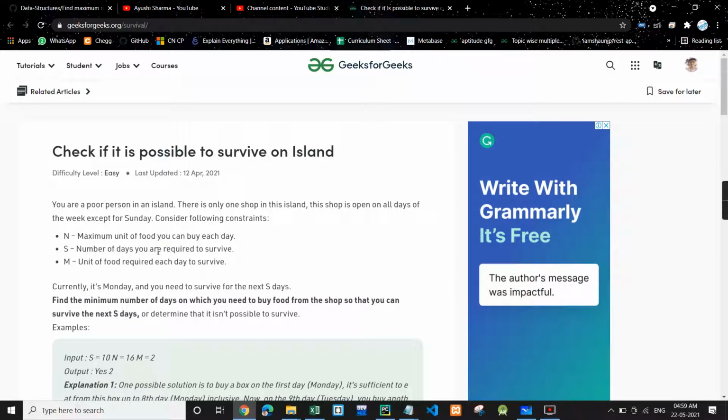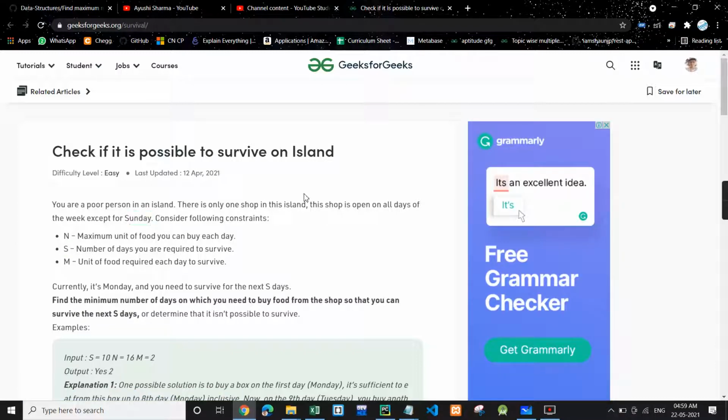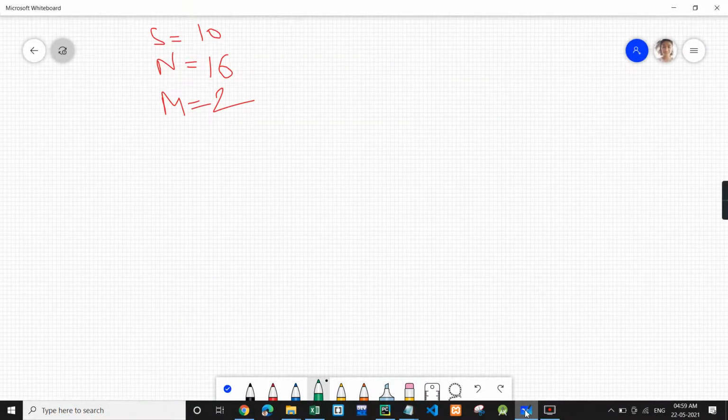S is the total number of days needed to survive, and M is the food which the person takes a day. So currently it's Monday, and the person has to survive for S days, right? Also the person cannot shop on Sunday, and the rest 6 days of the week the person can shop. So let's see how we can approach this problem.